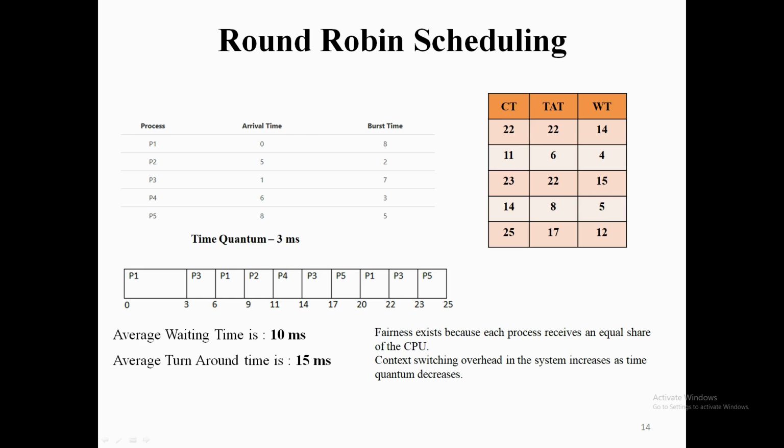That is the main advantage of round robin scheduling, and the main disadvantage is that context switching happens frequently when compared to all the other algorithms. The context switching, that is switching of states between each and every process, occurs again and again in round robin. So it will definitely create an overhead of time, and as the context switching increases, the performance definitely decreases. This is the main disadvantage of round robin scheduling.